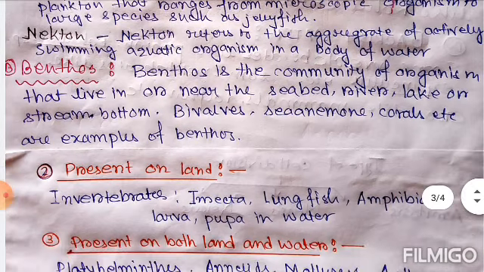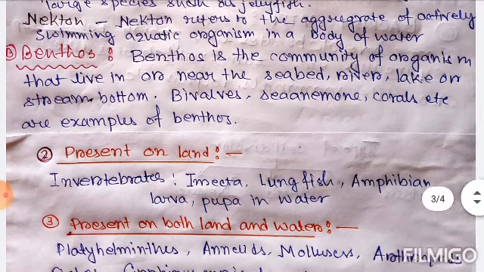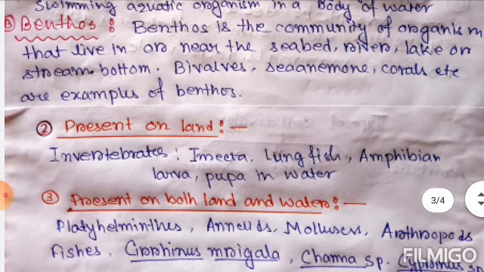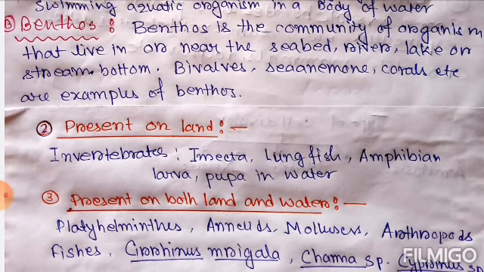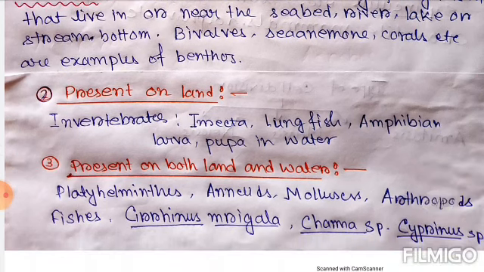jellyfish. Next, the nekton. Nekton refers to the aggregate of actively swimming aquatic organisms in a body of water. Next, the benthos. Benthos is the community of organisms that live in or near the seabed, river, lake or stream bottom. Examples of benthos are bivalves, sea anemone, corals, etc.